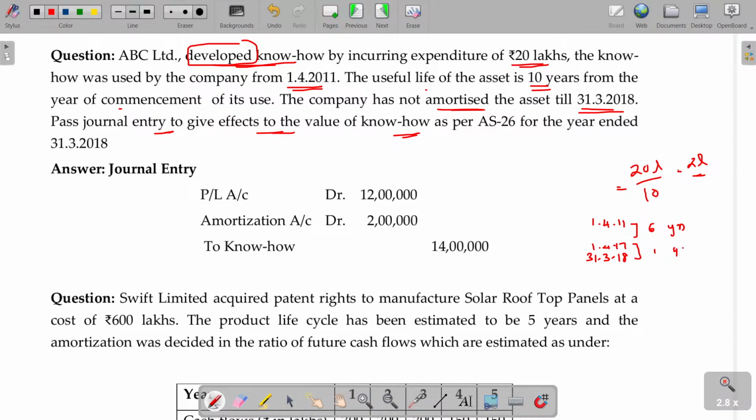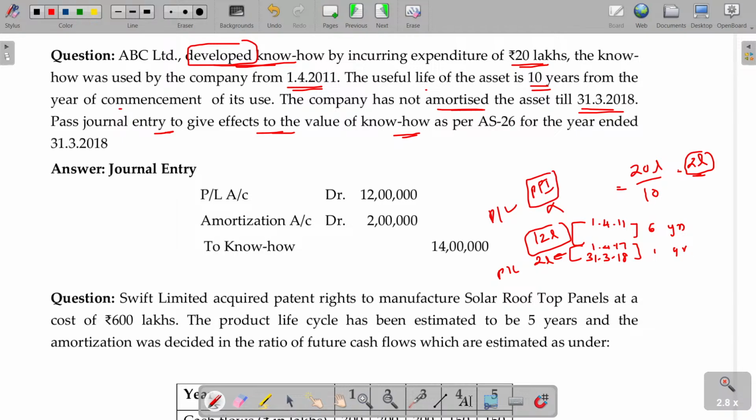One more year. Actually, the 2 lakhs amount is considered as depreciation, named as amortization, by debiting to the P&L account. This will be debited to the P&L account. What about this one, sir? They have forgotten to debit this for 6 years. 12 lakhs, they have forgotten to debit. If it is forgotten to debit, what can we do? This should also be debited to the P&L account, stated separately, as a prior period item.